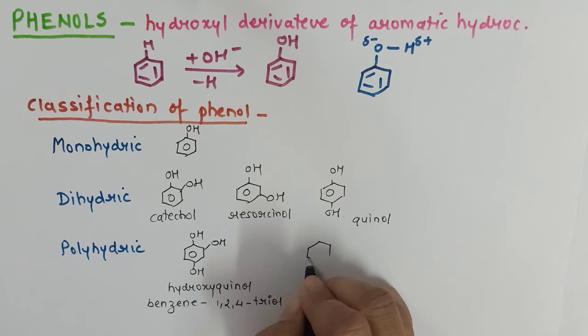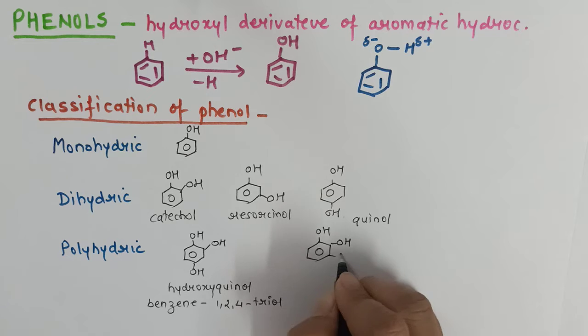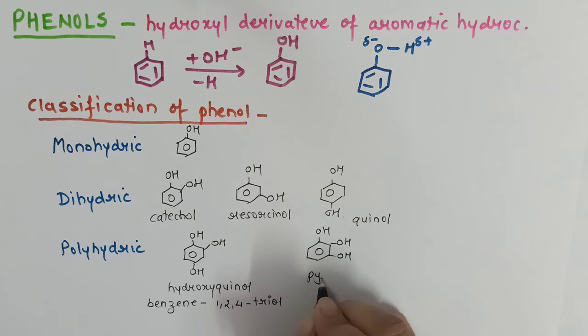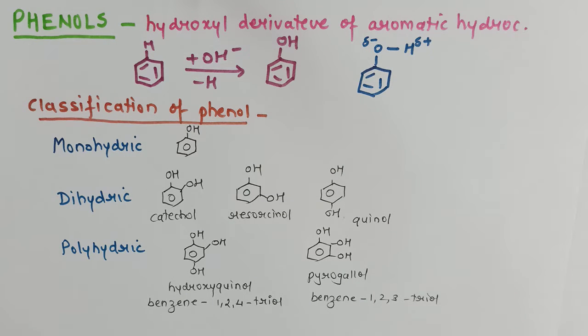Another is pyrogallol. This can also be called benzene 1,2,3-triol. Compared to alcohol, the classification of phenol is a limited one and an easy one. So let us move on to the next topic.